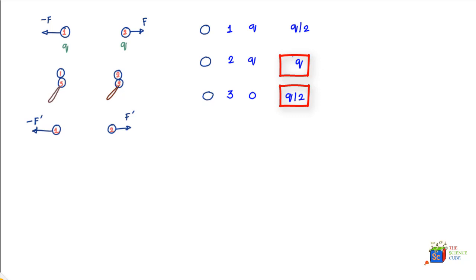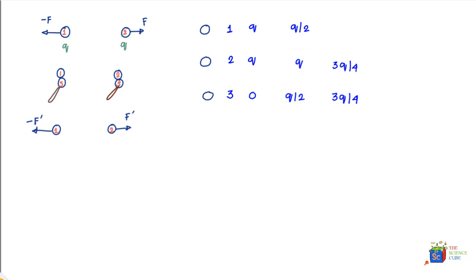So basically Q plus Q by 2 will get redistributed so that the final charge on charge 2 and charge 3 is nothing but Q plus Q by 2 divided by 2, so that you get 3Q by 4 here and 3Q by 4 here, because the sum of Q and Q by 2 is 3 by 2 Q, and if you further divide it by 2 it becomes 3 by 4 Q.